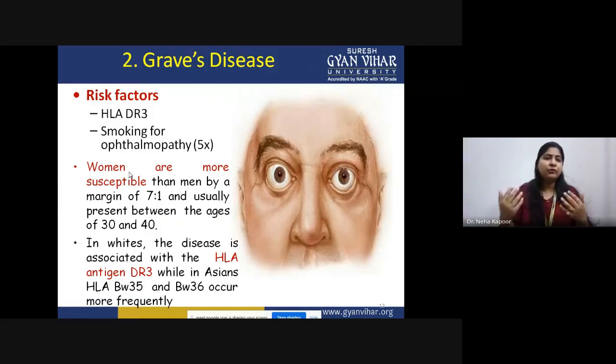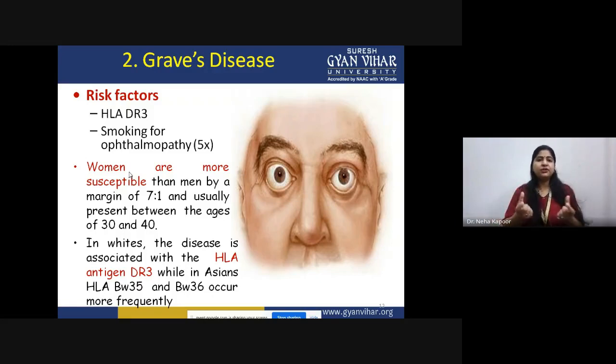In the case of people residing abroad, the disease is associated with the HLA-DR3 gene. Research has found this gene complex to be majorly involved in the progression of this disease. In people of the Asia Pacific region, a different gene fragment of the HLA complex is involved, that is HLA-BW 35 and 36.